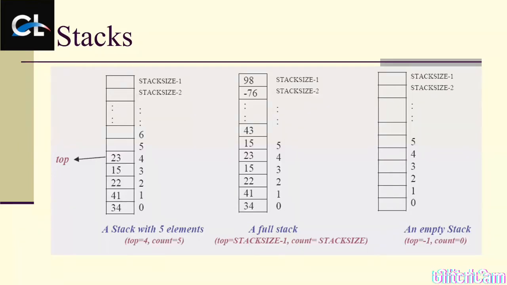What do you mean by this top and count? Instead of top and count, you may use T and C as well. Top indicates the index and count indicates the count of elements. So when we find that top equals -1, then we can consider the stack is empty. That means no element is there.